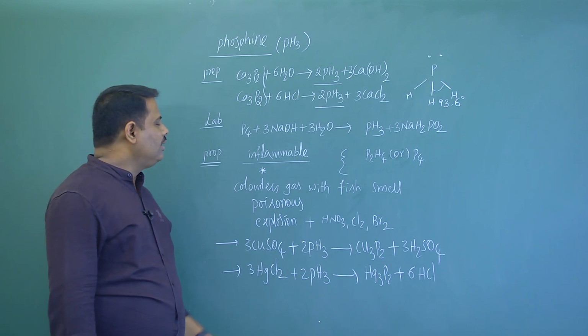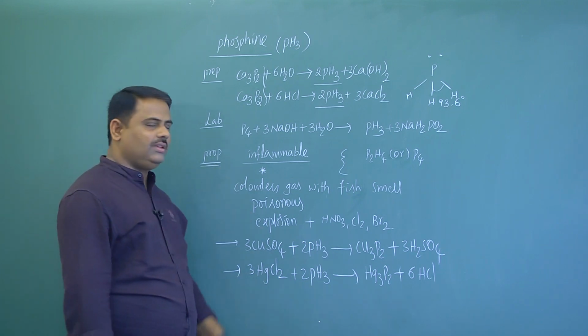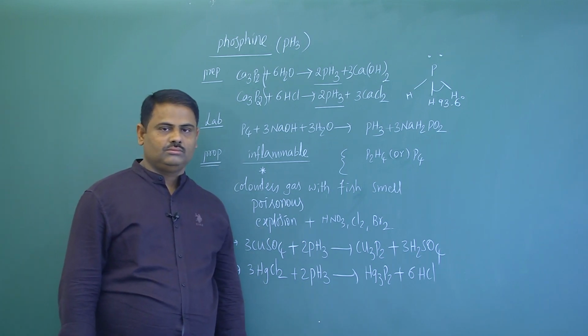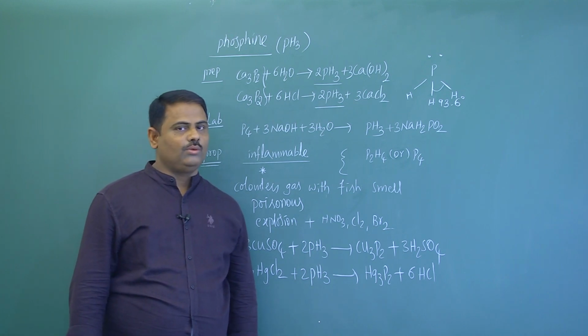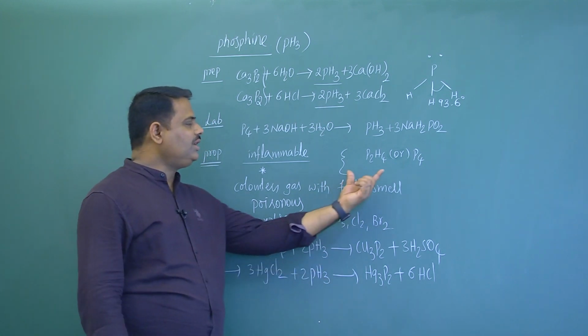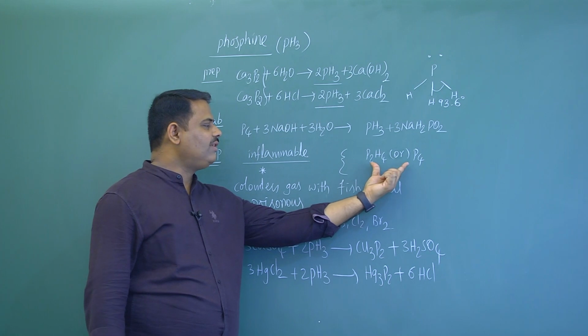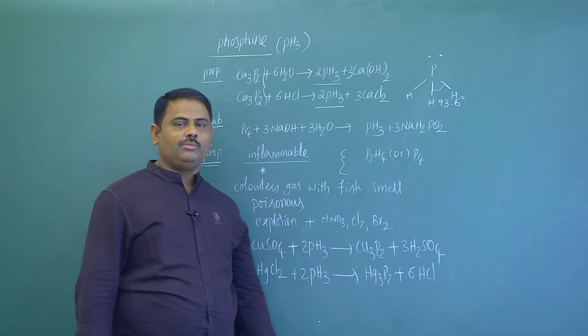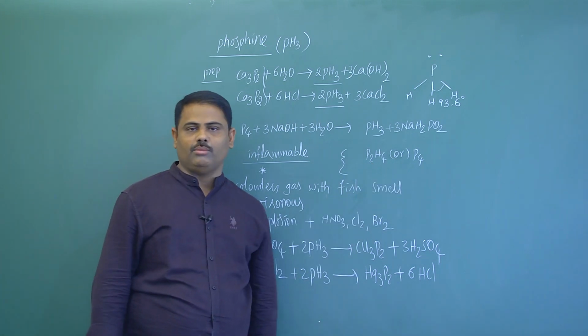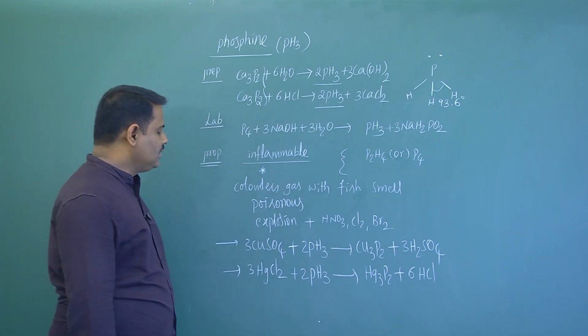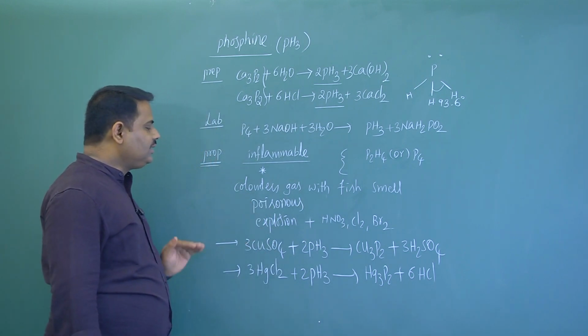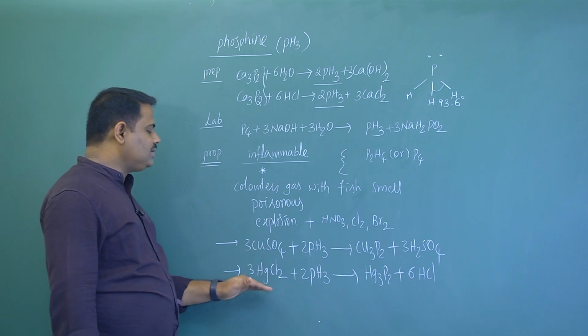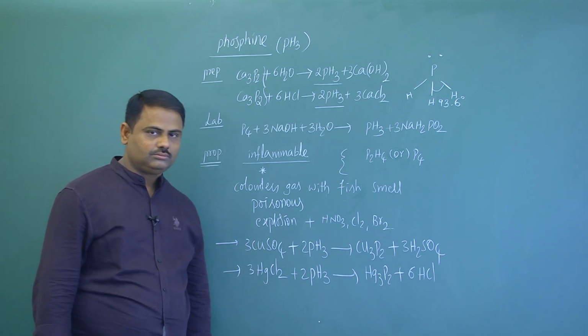Now remember, pure phosphine is less explosive. If impurities like diphosphine and phosphorus are available, then it becomes highly inflammable. Now later we can discuss some chemical properties of phosphine also.